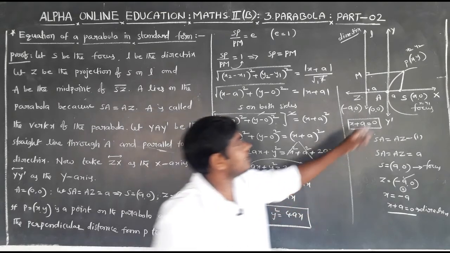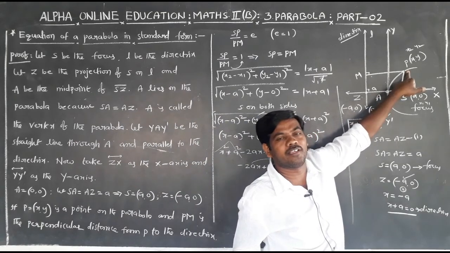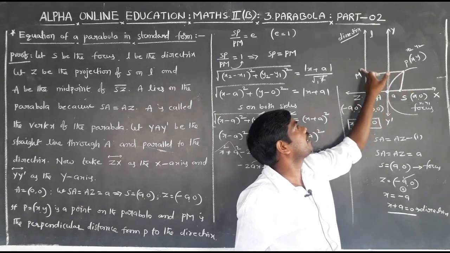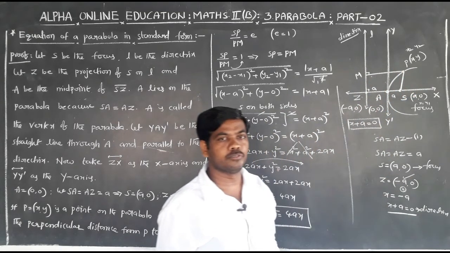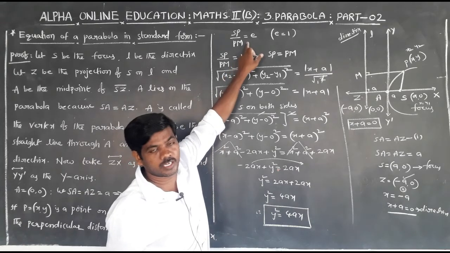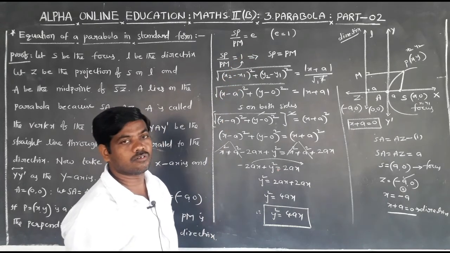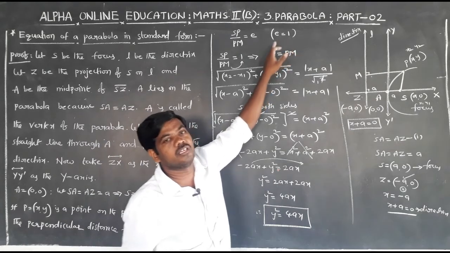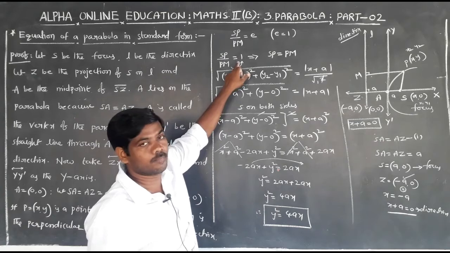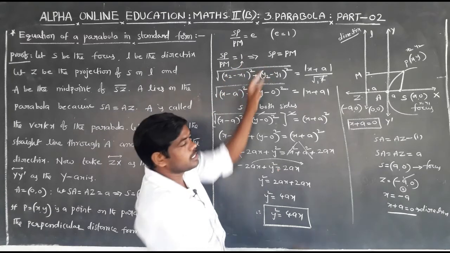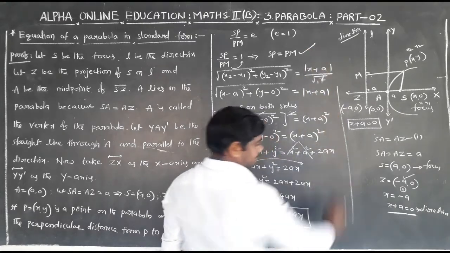Let P(x, y) be any point on the parabola. Here PM is the perpendicular distance from P to the directrix. By the definition of the conic, SP by PM is equal to e. If e is equal to 1, the conic is called a parabola. Substituting e equal to 1 means SP is equal to PM.